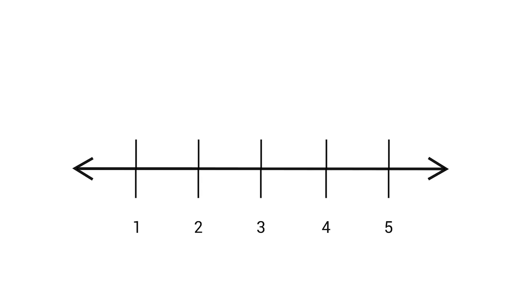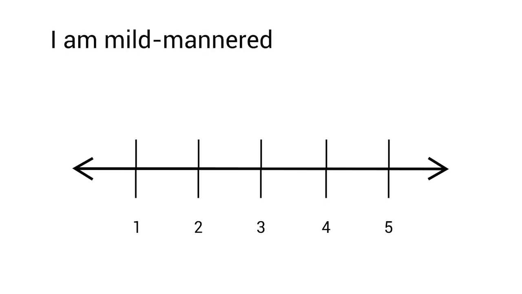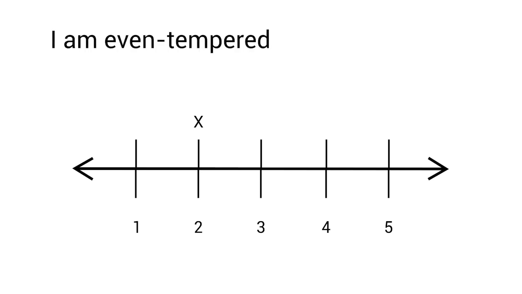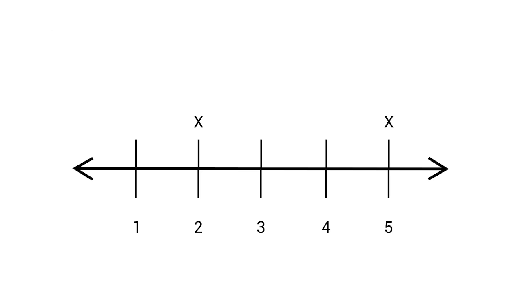But he was inconsistent in the way he answered items on the S scale. So let's take a closer look. Matt responded disagree to the base item "I am mild-mannered," which gives it a value of 2. But he responded to the base item "I am even-tempered" with strongly agree, or a value of 5. He showed this same varied pattern with other S items, responding strongly agree to half of the items, and responding disagree to the rest.